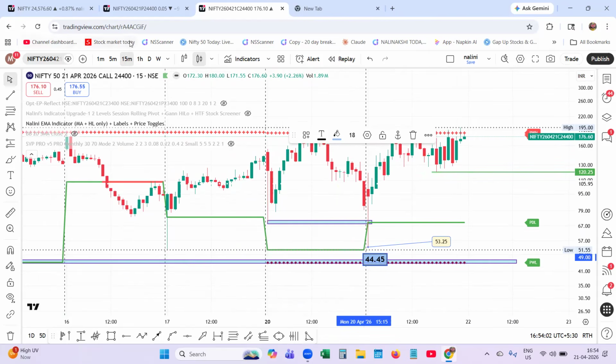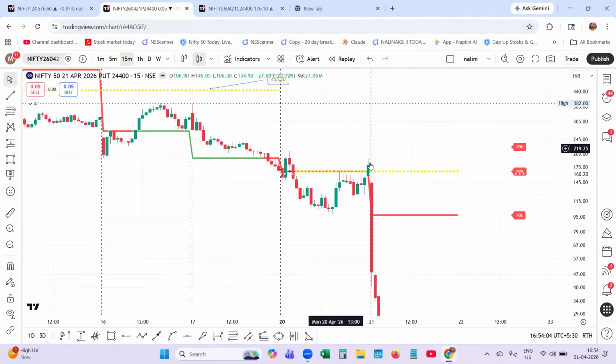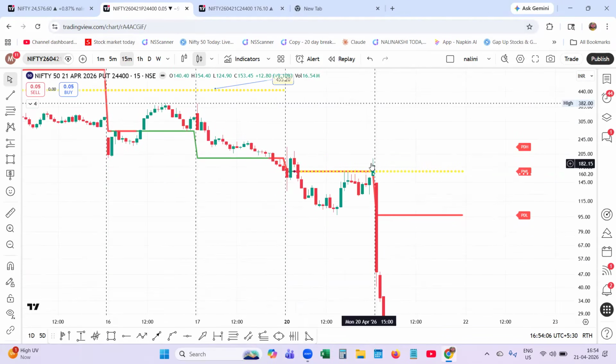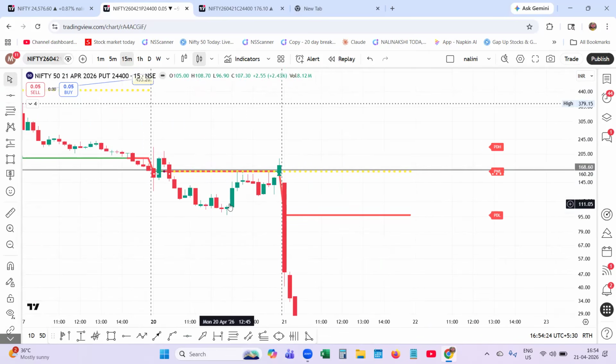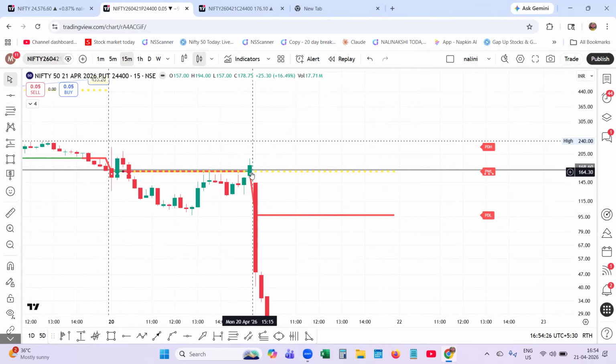At the same time, when I go to the 24,400 put option, the previous weekly low was at this level, 164. Let me mark it. You can see the price, in the opening bell itself, started falling. You can see the free fall.